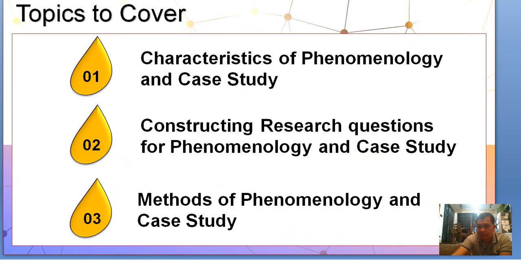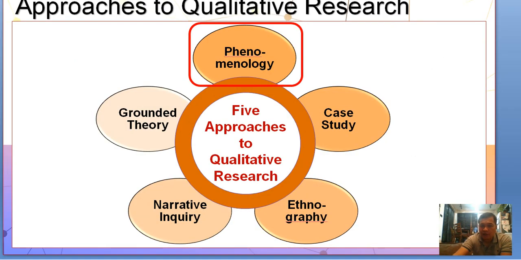So the topics that we're going to cover are the characteristics of phenomenology and case study, constructing research questions for phenomenology and case study, and methods of phenomenology and case study. There are five approaches to qualitative research.